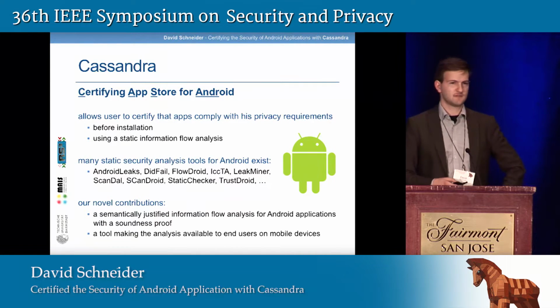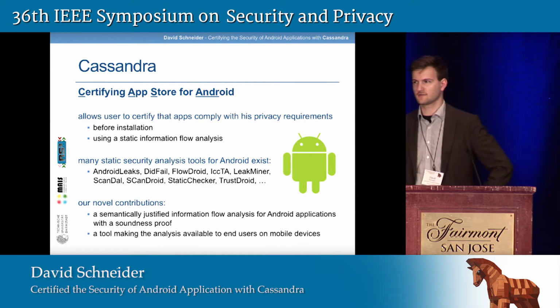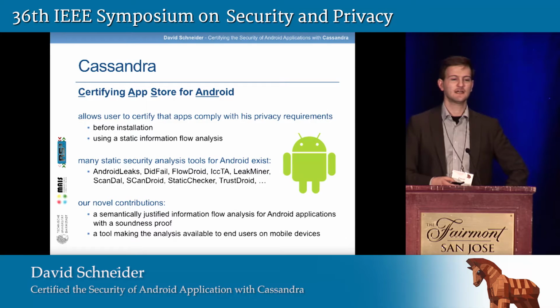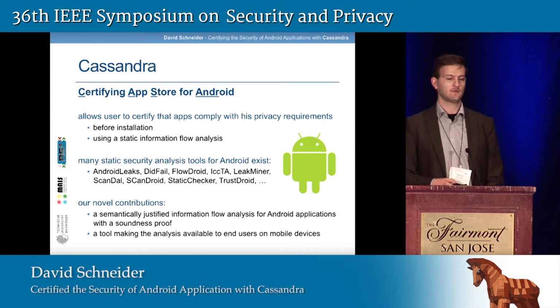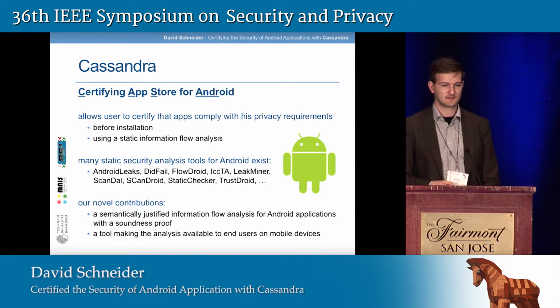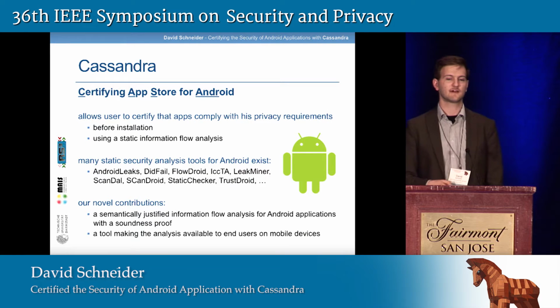I'm sure most of us in this room have heard of an Android privacy violation before, so as you would assume, we're not the only ones doing this. There are in fact many previous tools for statically analyzing Android applications for privacy concerns. So what's new about our approach? Well, there are two things. One is that our tool Cassandra is semantically justified, and that allowed us to prove the soundness of our information flow analysis. The other is that we make our analysis available to end users directly on their mobile devices.